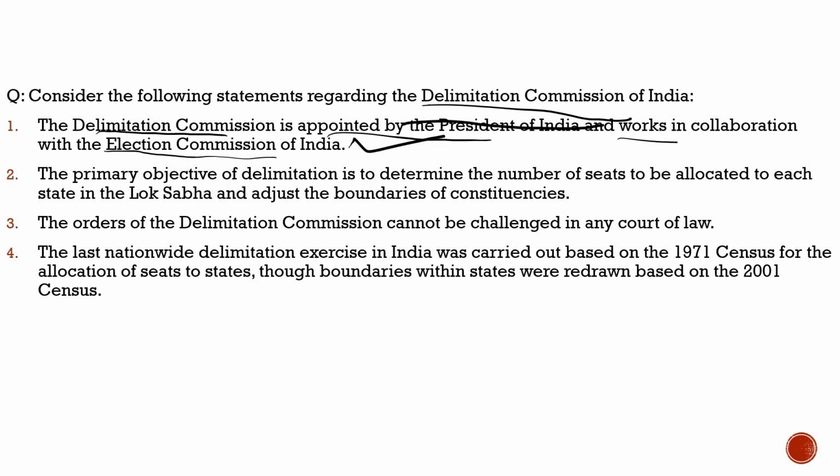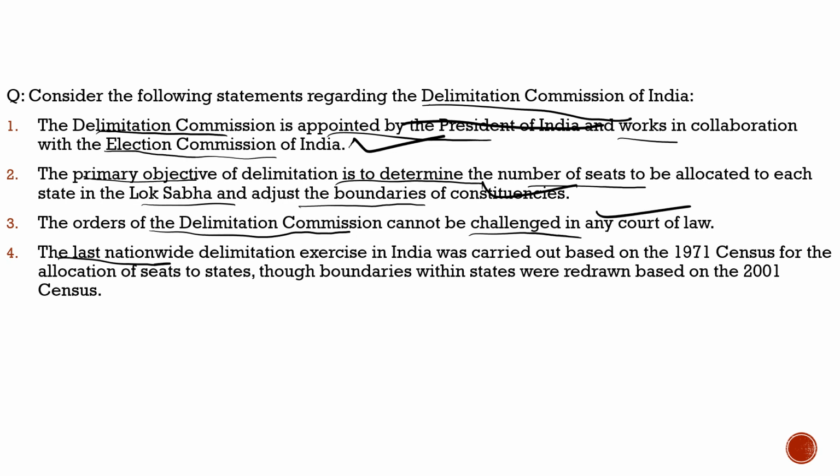Second statement says the primary objective of delimitation is to determine the number of seats to be allocated to each state in the Lok Sabha and adjust the boundaries of constituencies. 100% correct. Third, the orders of the Delimitation Commission cannot be challenged in any court of law. That is also correct.